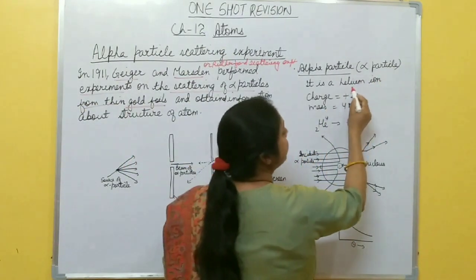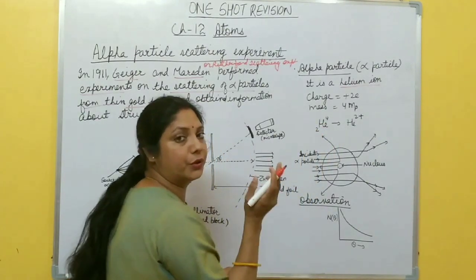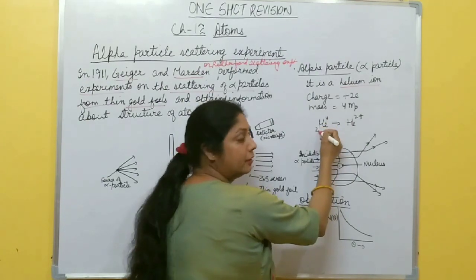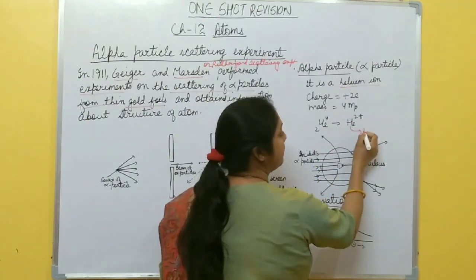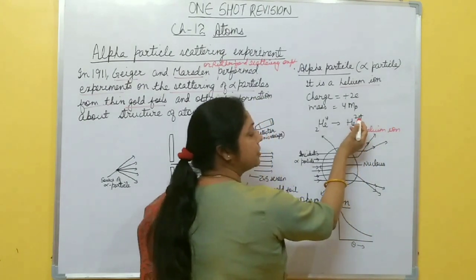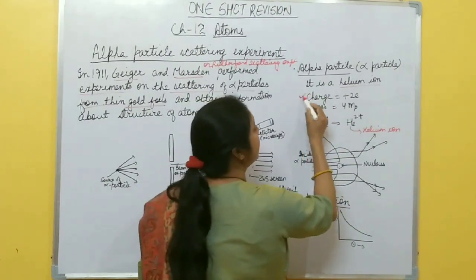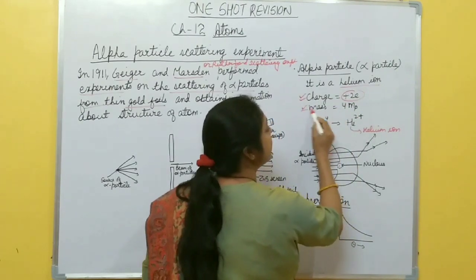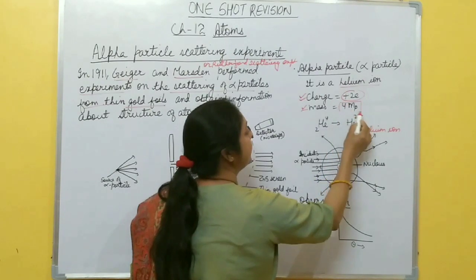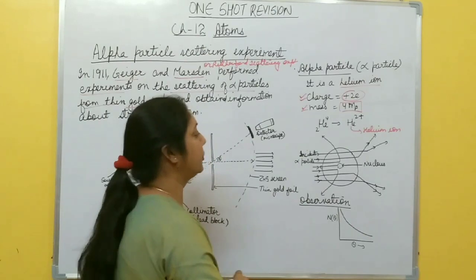So first of all, what is this alpha particle? Actually, alpha particle is a helium ion. You know helium, He 2 4, it has 2 electrons and 2 protons, right? So if 2 electrons are removed from this helium atom, it becomes helium ion. This is helium ion having how many charge? Plus 2 charge. So this alpha particle is a helium ion having charge plus 2e, and mass is equal to 4 times mass of proton. You must remember this one. Alpha particle has plus 2 charge and 4 times mass of proton, right?